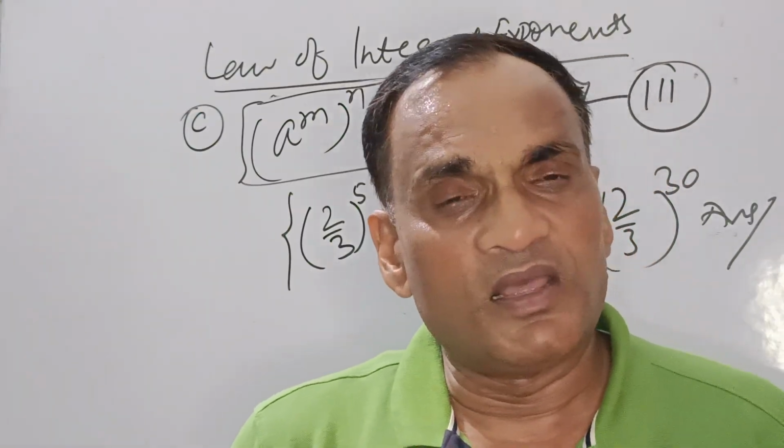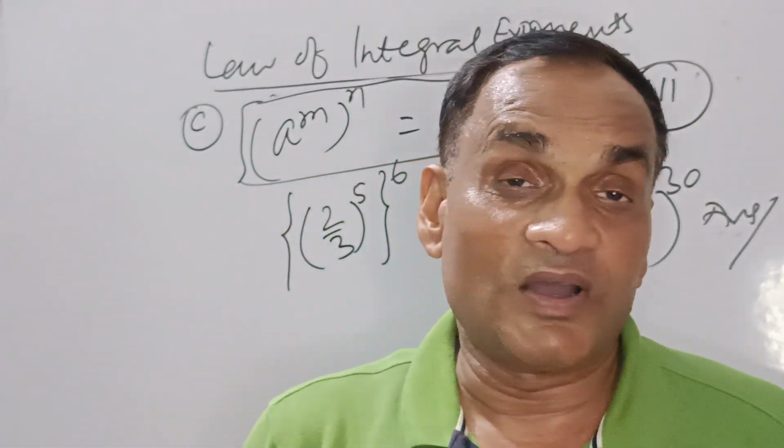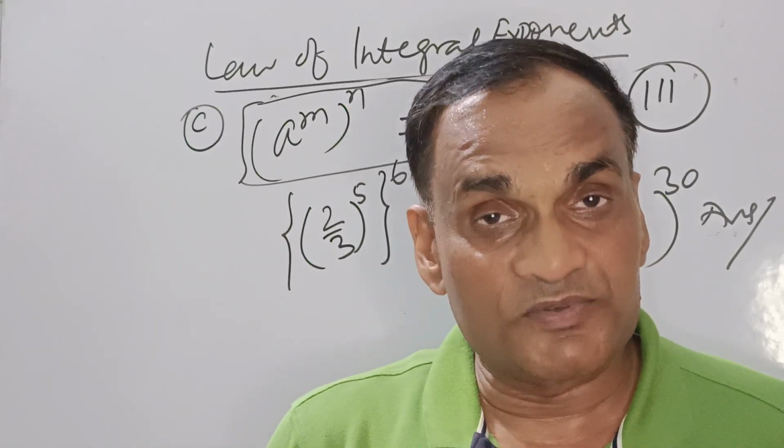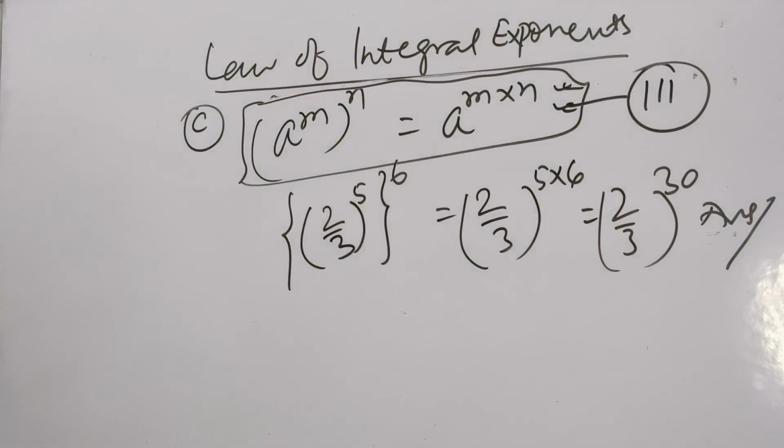If you are clear with the basics, then everything is clear. It will work like magic, but you must have some patience. So 2 by 3, that is 30. Right answer, 5 into 6, 30. Okay, now we'll take another example.